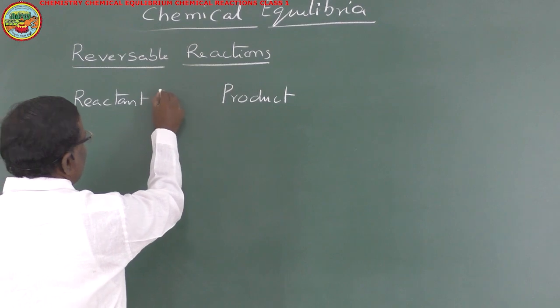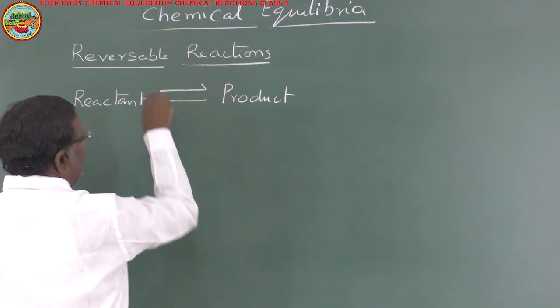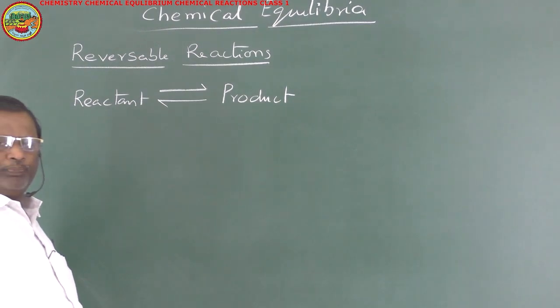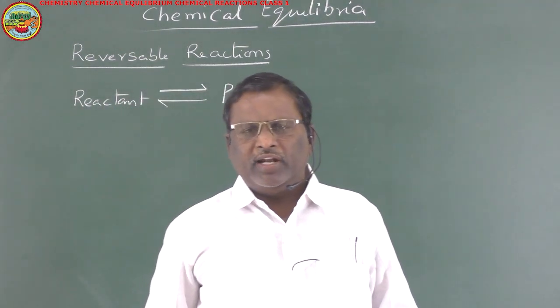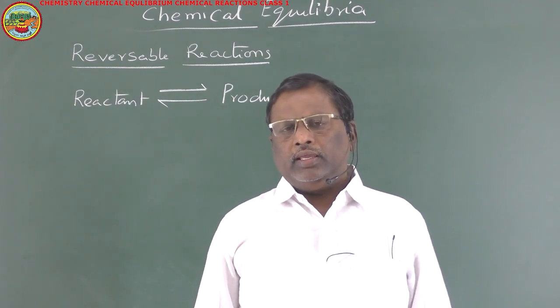These two are separated by oppositely directional half arrows. Initially, at the initial state of the reaction, only reactants will be present.